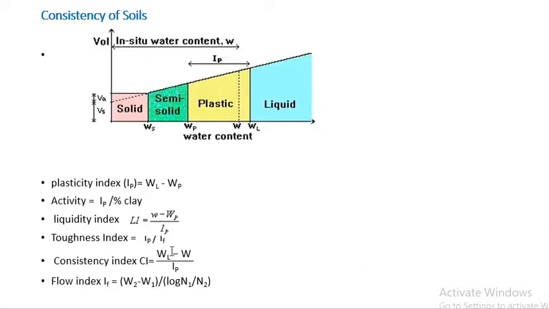Toughness index means IP by IF. Here IP is equal to plasticity index and IF is equal to flow index, and flow index is equal to W2 minus W1 by log n2 by n1.